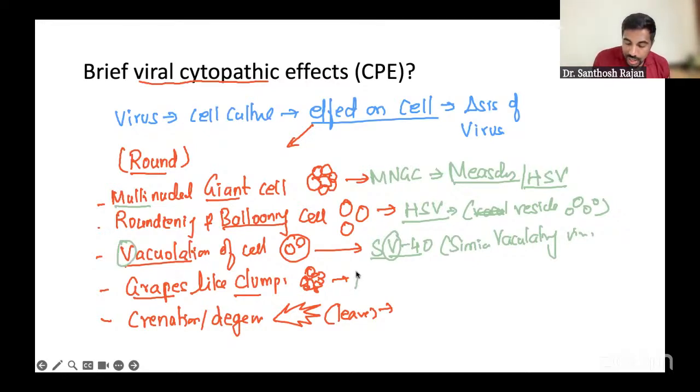Grape-like, who likes grapes? I always say Adnan Swami. He is not only a space vehicle virus, but he also likes grapes. So adenovirus.